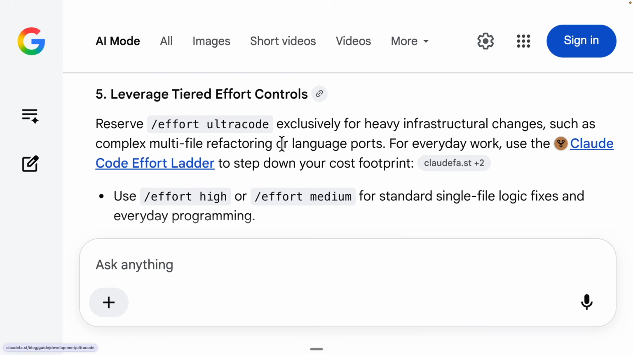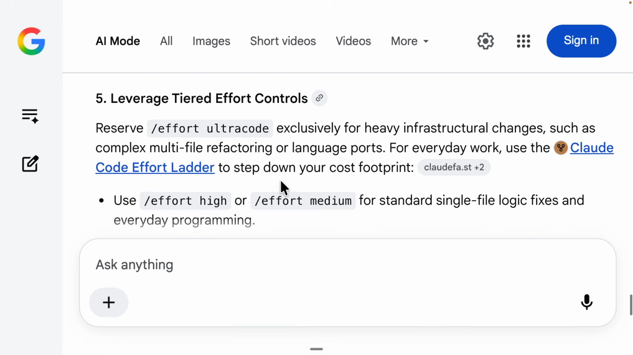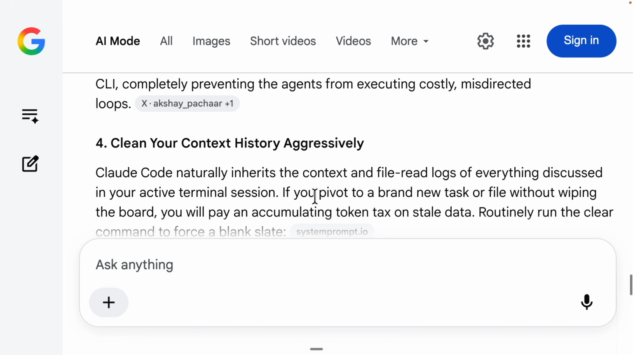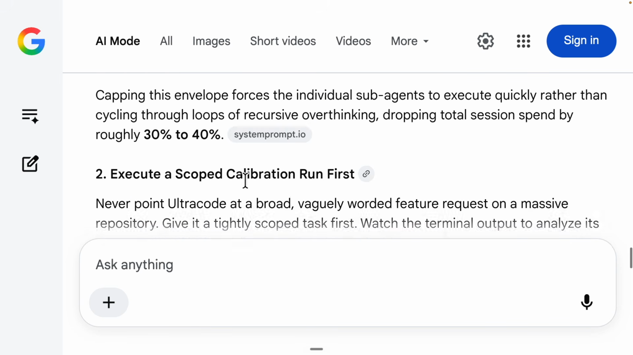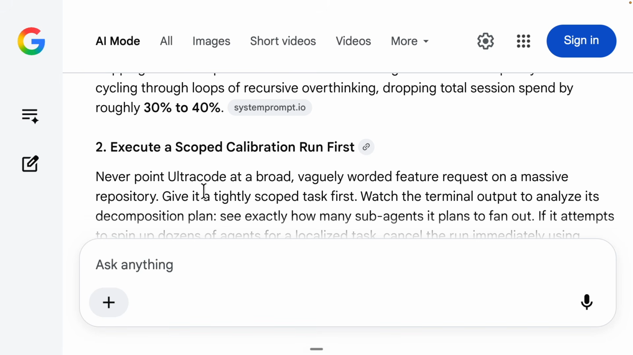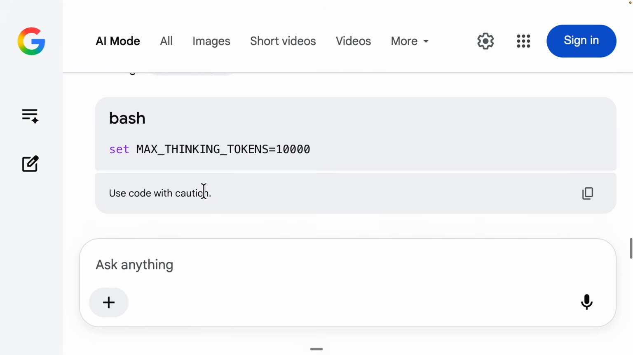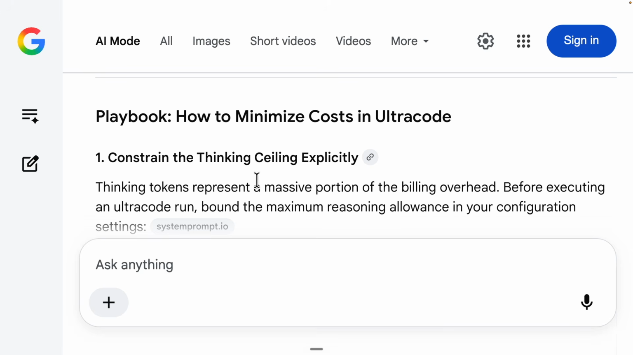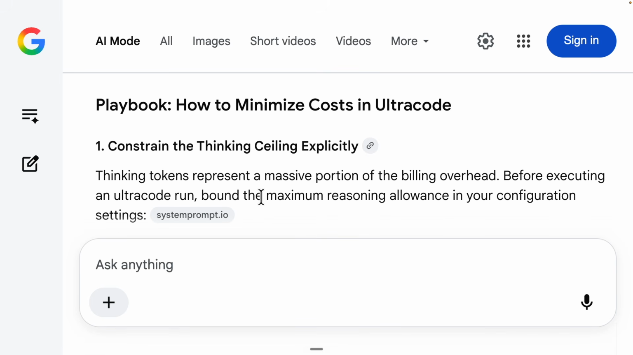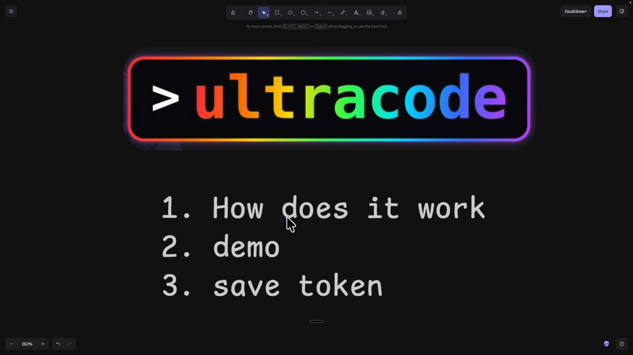Just a quick recap, make sure to leverage different tiers in terms of the effort level, make sure to clear context, and enforce the AI to create a plan before it does the execution. Also make sure to clear out the scope so it doesn't run on the entire folder that you have in your repository. And furthermore, make sure to set your thinking level, how much token it consumes for your thinking, so you can cap it. So pretty much these are the 5 tips on how you can save tokens when you're using UltraCode and Claude Code.